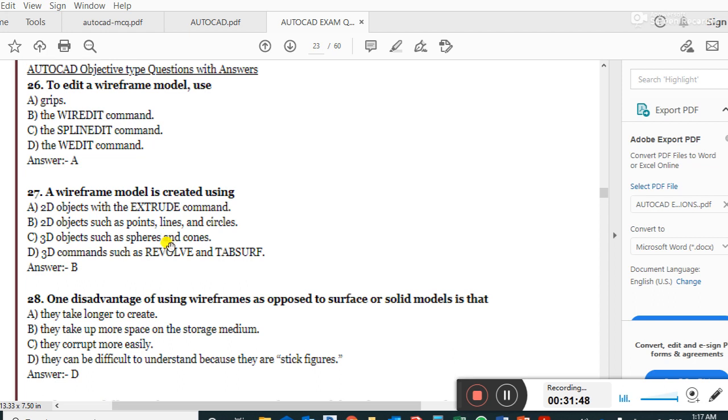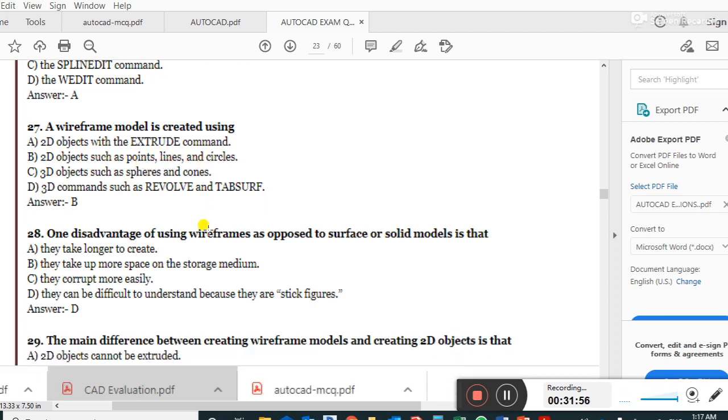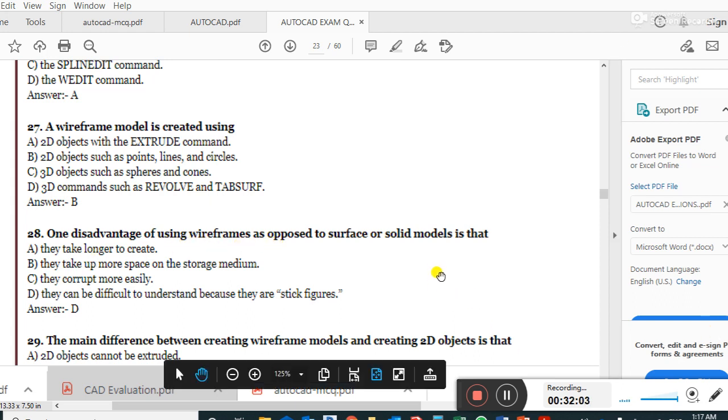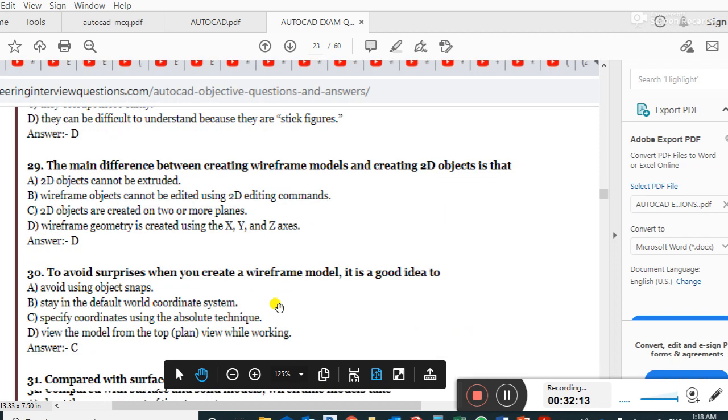A wireframe model is created using 2D objects such as point, line, and circle. One disadvantage of using wireframe as opposed to surface or solid models is that they can be difficult to understand because they are stick figures.